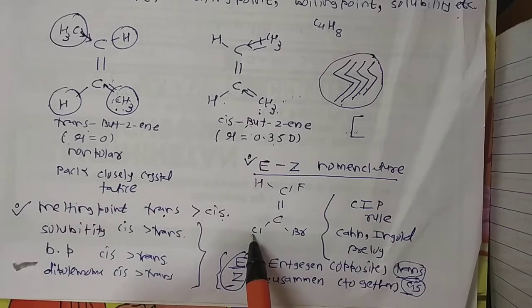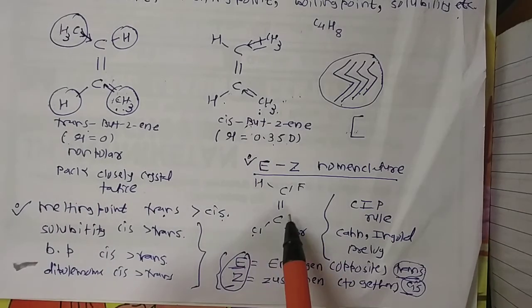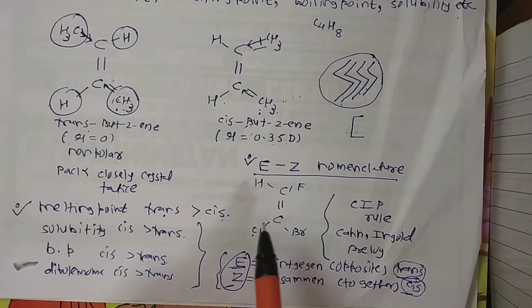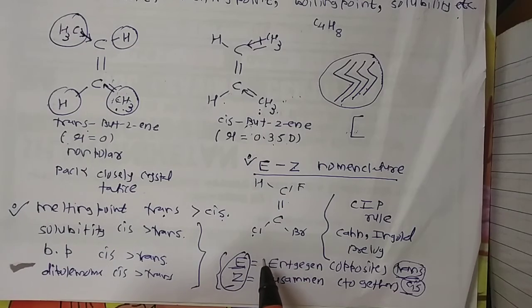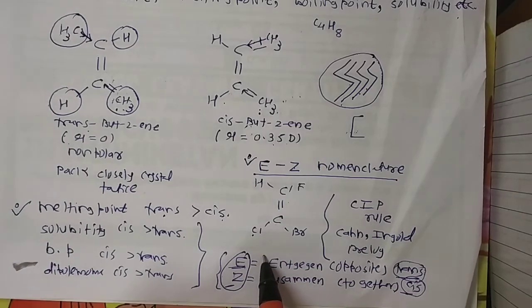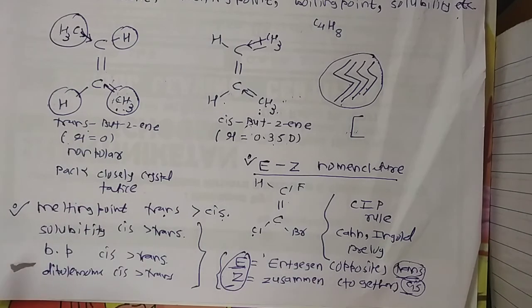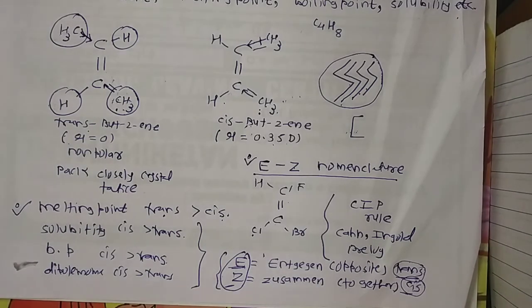For example, if they ask such a type of structure, then the spatial arrangement of this structure is either E (entgegen) or Z (zusammen). That we will study in later portions, right? So this is all about geometrical isomerism. Thank you.